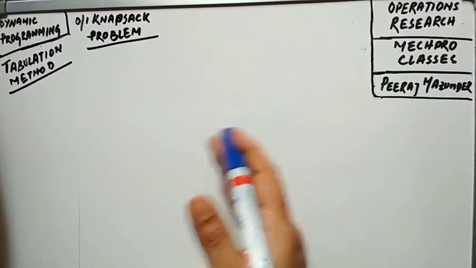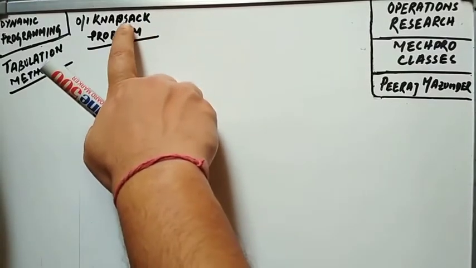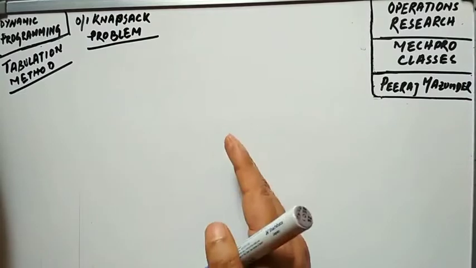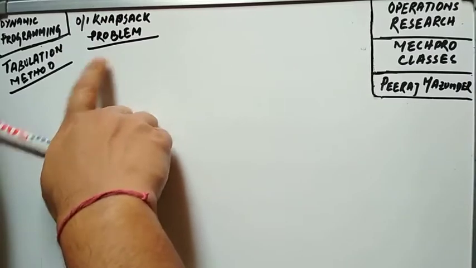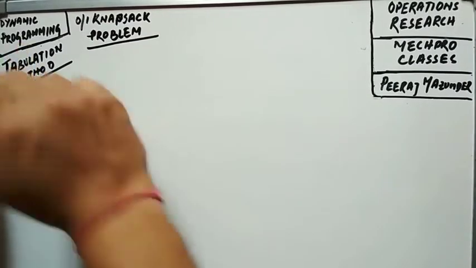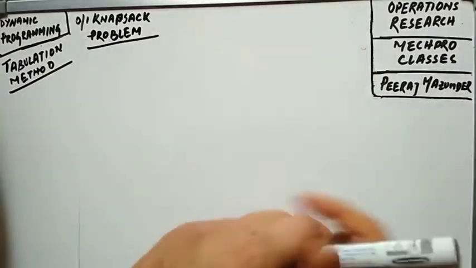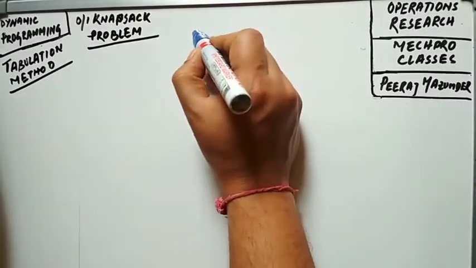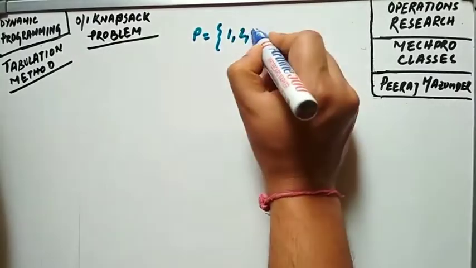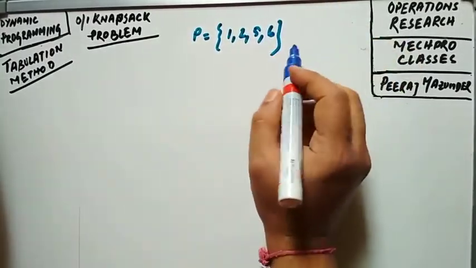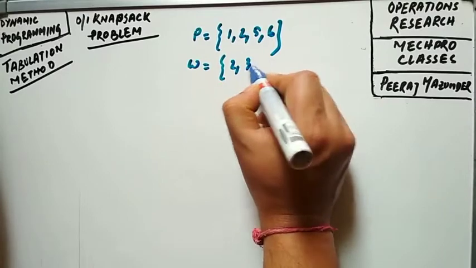So you can visit the previous video where you will get a clear idea of what this term knapsack actually means, but today we will see how to solve this special 0-1 knapsack problem using the tabulation method, or you can say directly applying dynamic programming as well. So we will take a problem. Let us say the profits are given as 1, 2, 5, 6, and the weights are given as 2, 3, 4, 5.